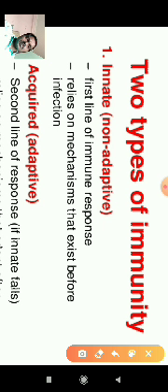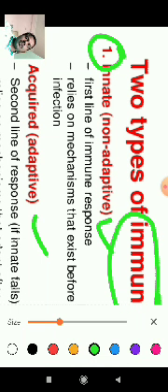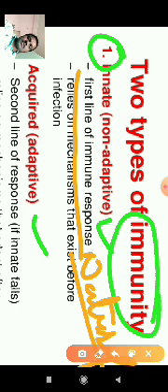Immunity has two types: the first is innate immunity, and the second is adaptive immunity. Innate immunity is also called non-adaptive immunity, or natural immunity. This natural immunity is the first line of immunity, also called the first line of immune response, because our body fights antigens first with it.